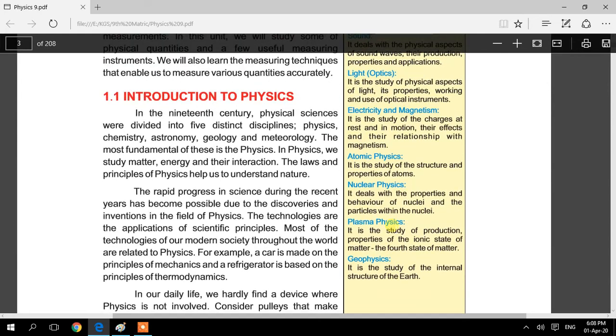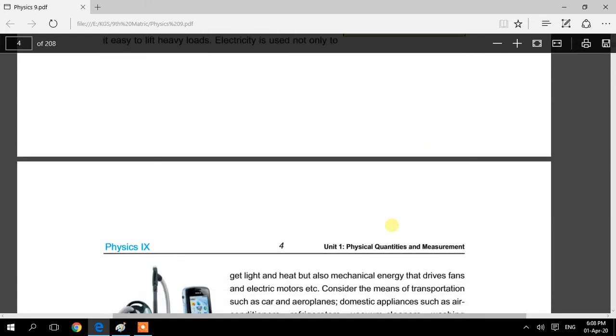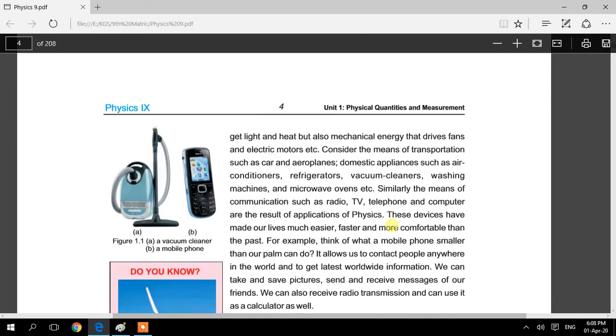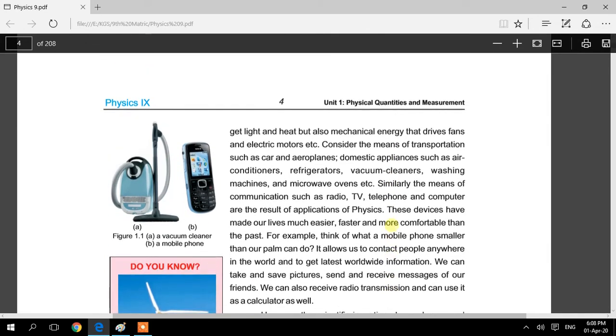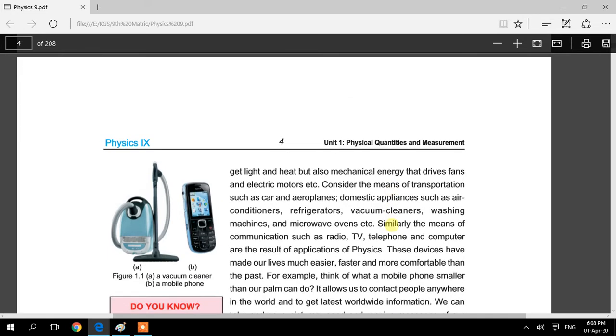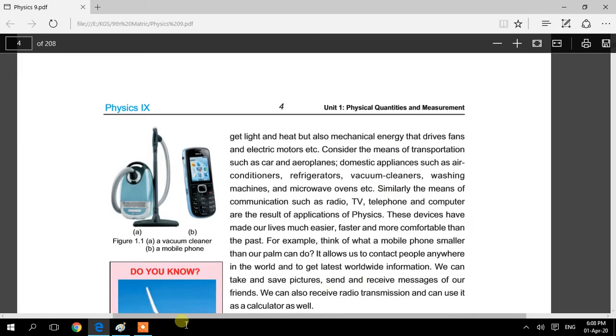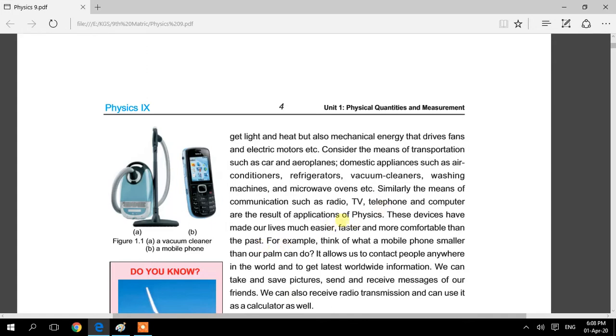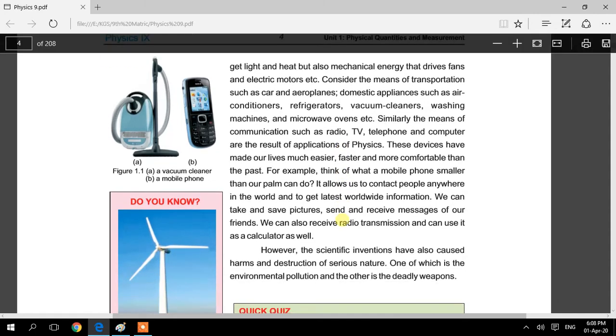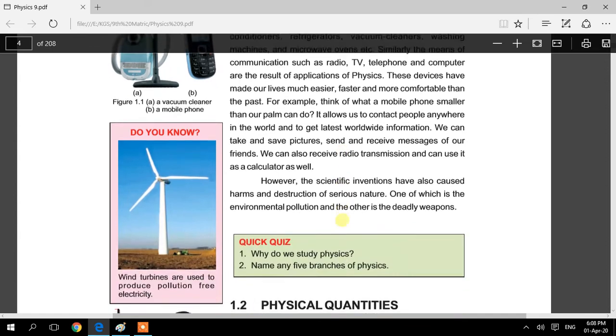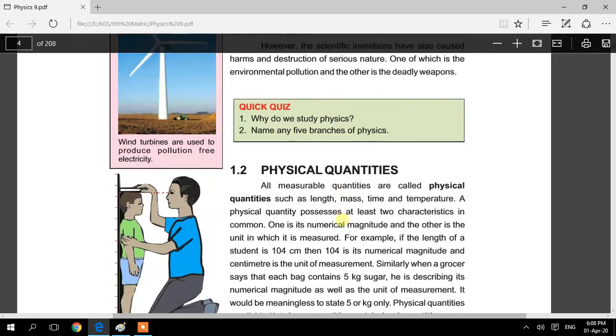So in the introduction of physics you will discuss daily life physics, like what is physics, and where it is used, like in different technology: mobile, cell phone, computer, telecommunication, radio, TV, telephone. In different fields of life, physics is basically used. Okay, so move towards the next topic.